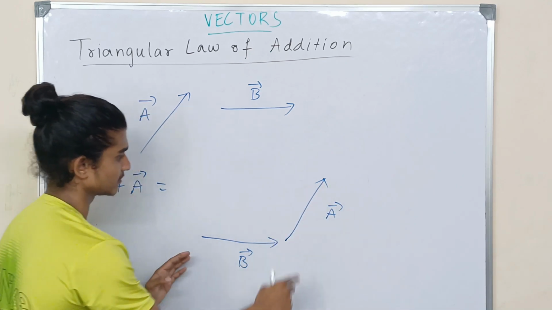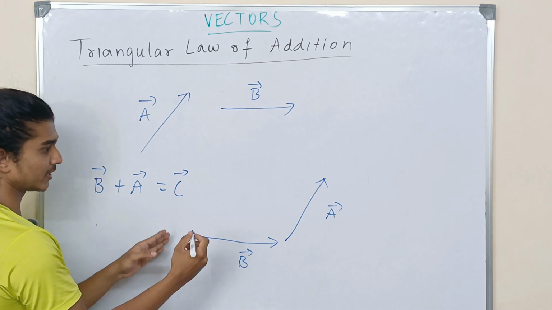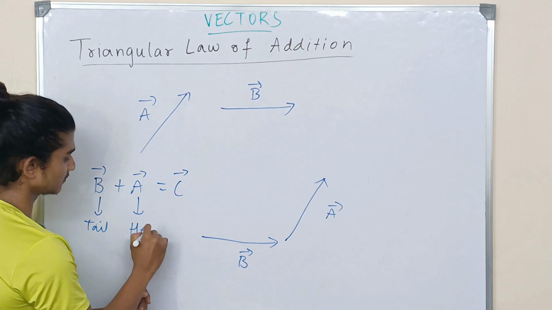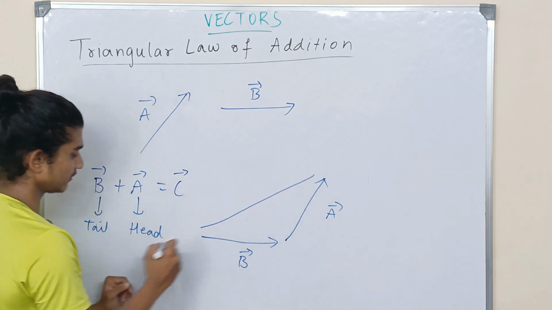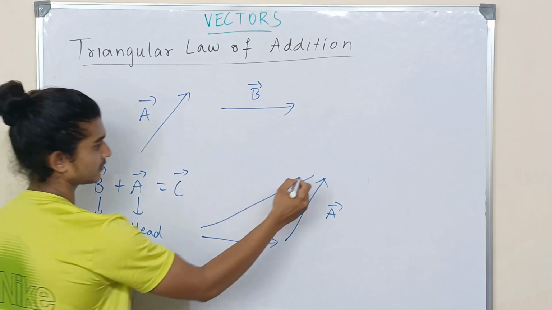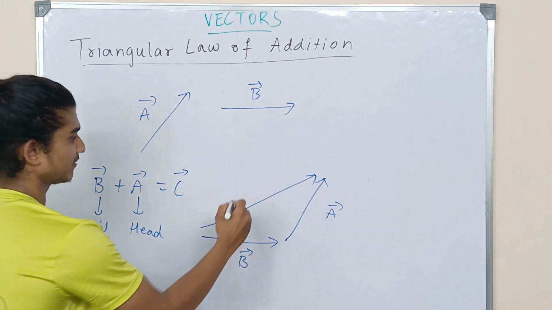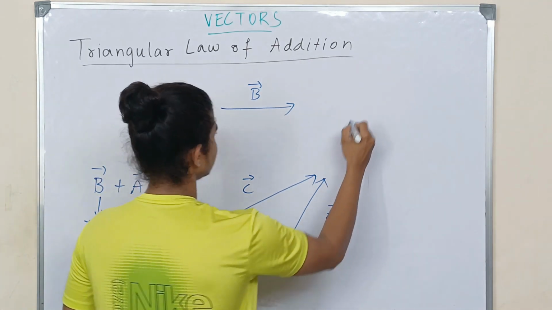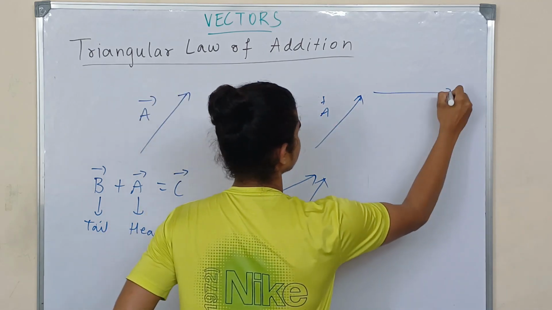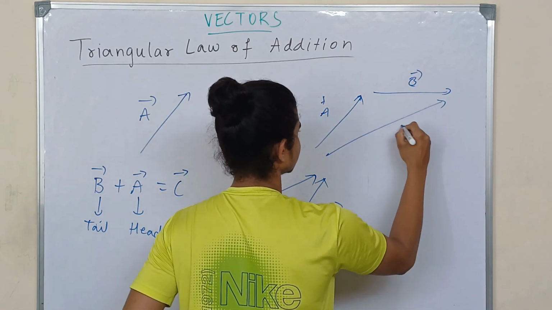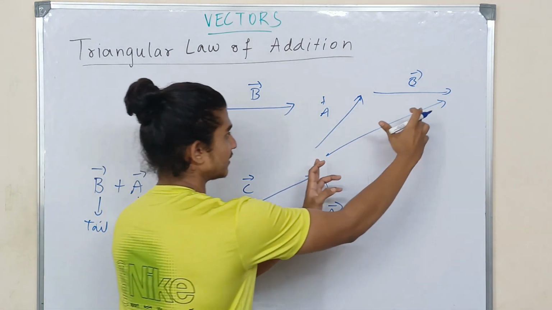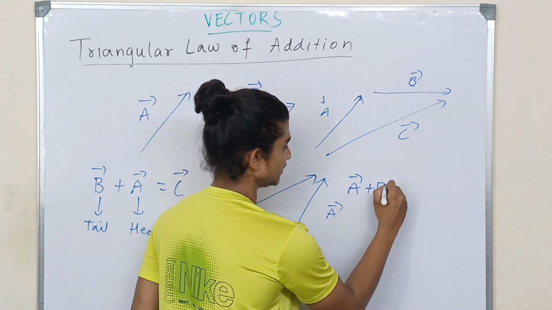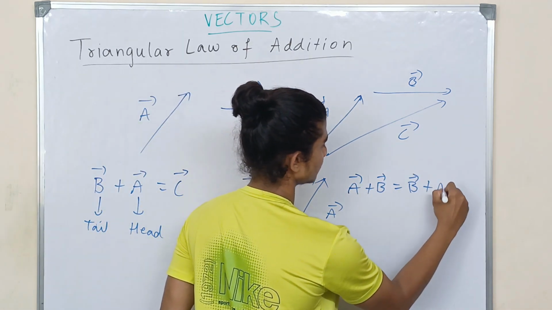So I'm going to shift it towards here in the form of tail head fashion. The next thing I'm going to do is write in such a way that the tail of this and head of this are interconnected, and I'm going to write the arrow towards vector A. So this is how my vector C is going to be. Now if you compare to the previous example, so I'm going to write it again. This is vector A, this was vector B, and this is how vector C was. Now you can see these two particular vectors are equal. So from this I can conclude that A vector plus B vector is equal to B vector plus A vector.